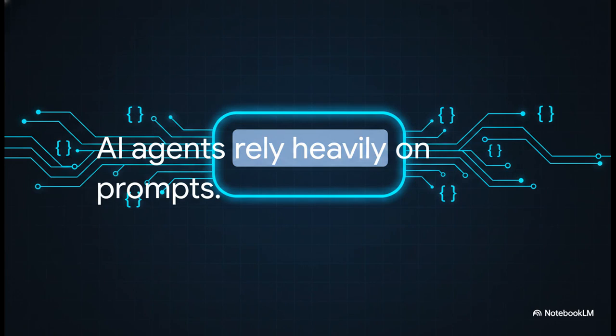And that brings us to the foundational truth we've really got to wrap our heads around. AI agents rely heavily on prompts. This is the core principle of literally everything we're looking at today. These tools are only as effective as the instructions they receive, period. If you give a vague or chaotic command, you are going to get a vague or chaotic result back every single time. So, you have to shift your mindset. You need to realize that when you're working with an AI agent, you aren't just having a casual chat with it. You are actively programming its immediate behavior and focus through the language you use.